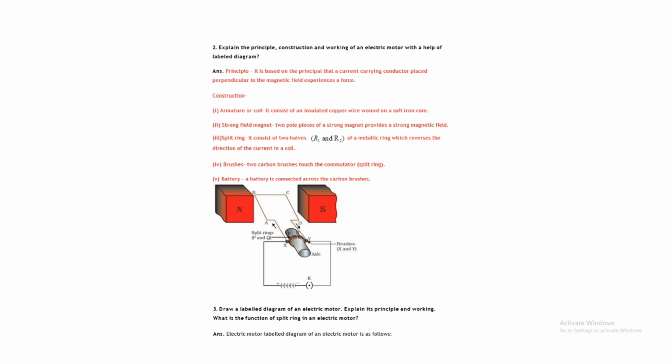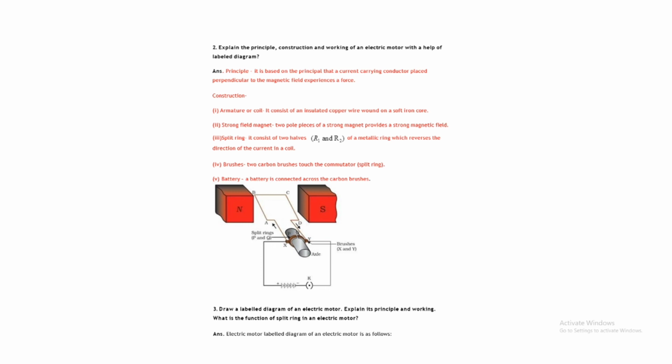Here you can see ABCD, a rectangular loop. Here you use F equals BIL sine theta. Remember this: F equals BIL sine theta. Sine theta gives the maximum when perpendicular, and parallel gives the minimum. The magnetic field lines go north to south.